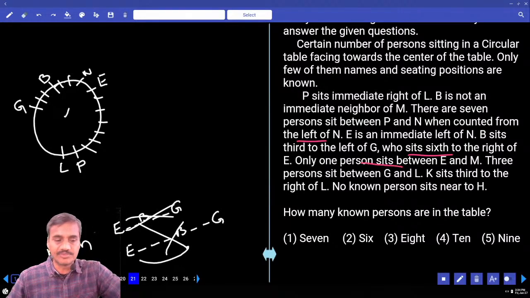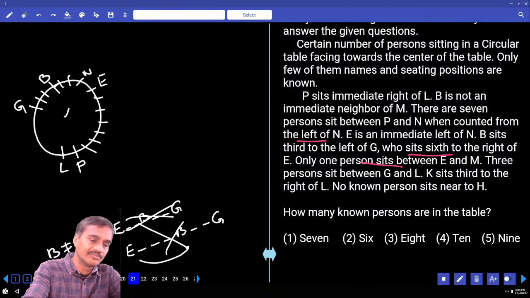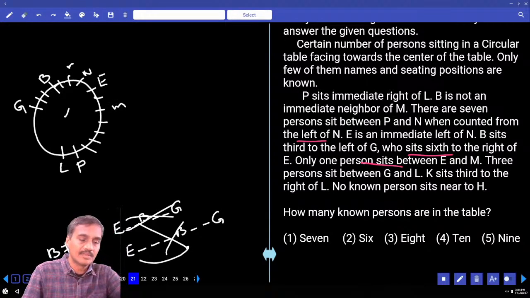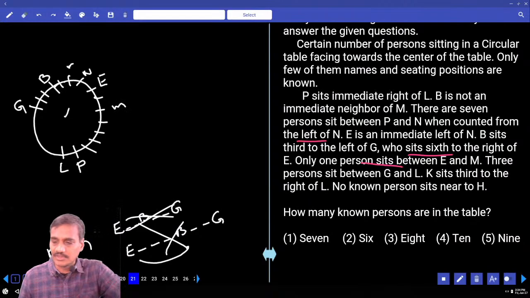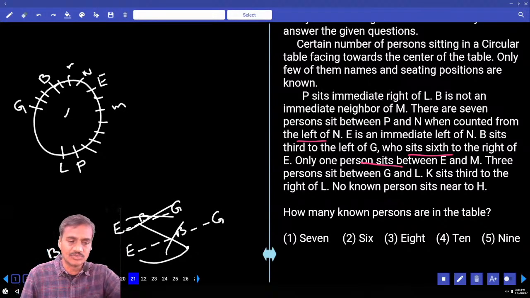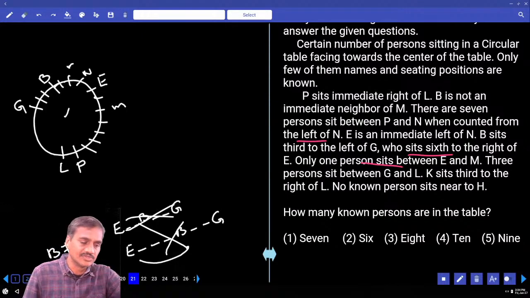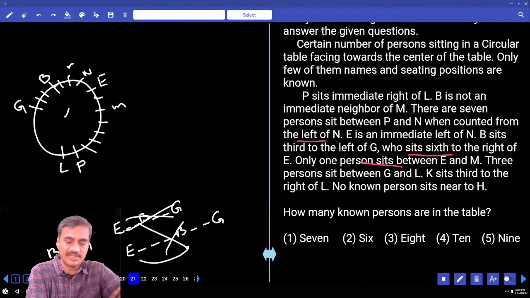And only 1 person between E and M. In between E and M there must be exactly 1. Hence M can be here, or M can be here. 1 person sits between E and M. There are 2 different possibilities we have, isn't it? As there are 2 different possibilities and 1 person between E and M.